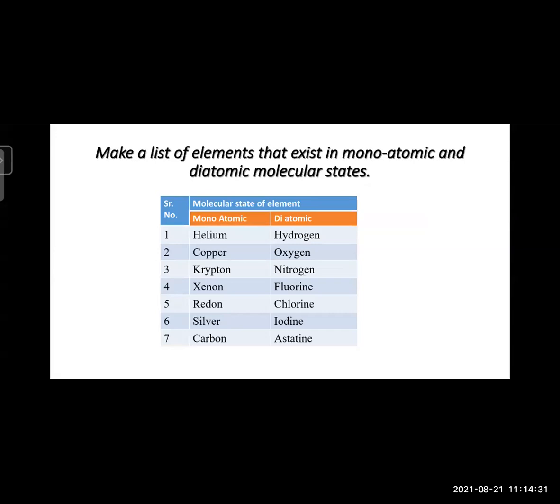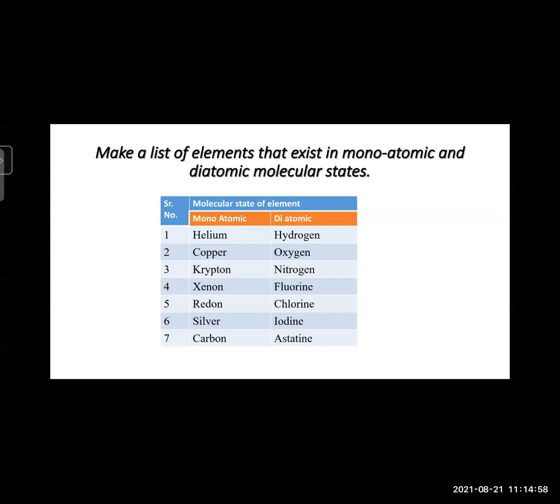And diatomic molecules: hydrogen, oxygen, nitrogen, fluorine, chlorine, iodine, acetylene. These are the diatomic molecules. Monoatomic molecules are those molecules which are present in only single form, free state. These are free state elements.